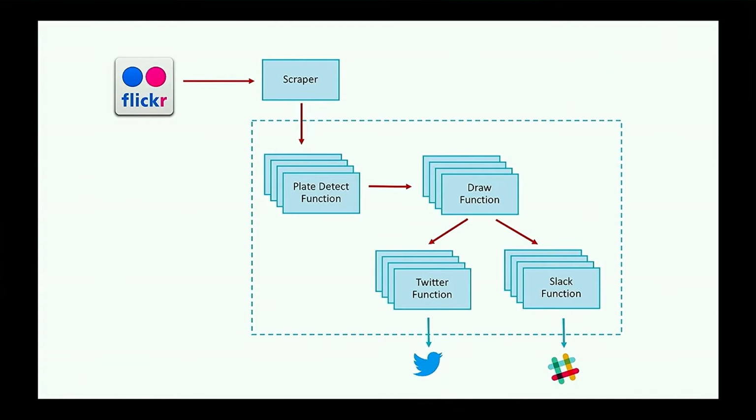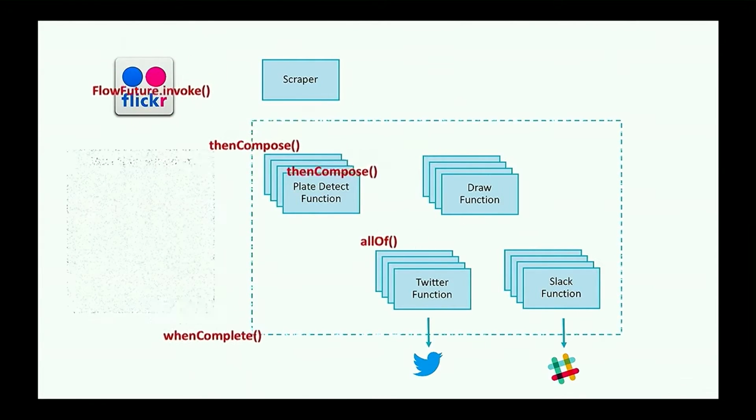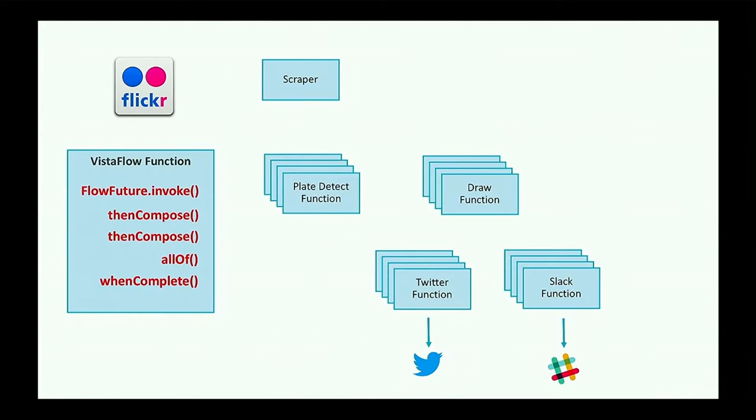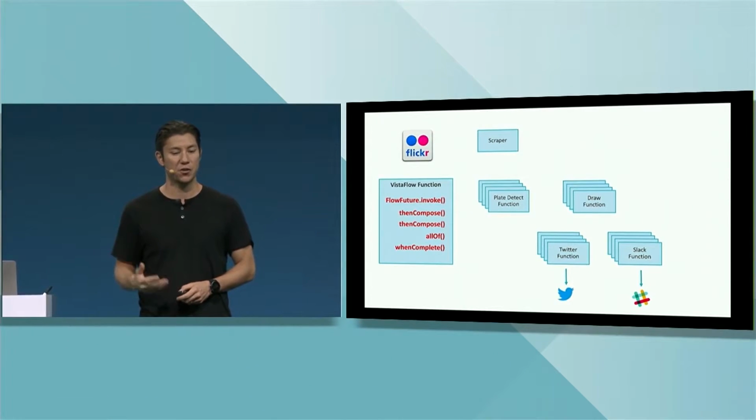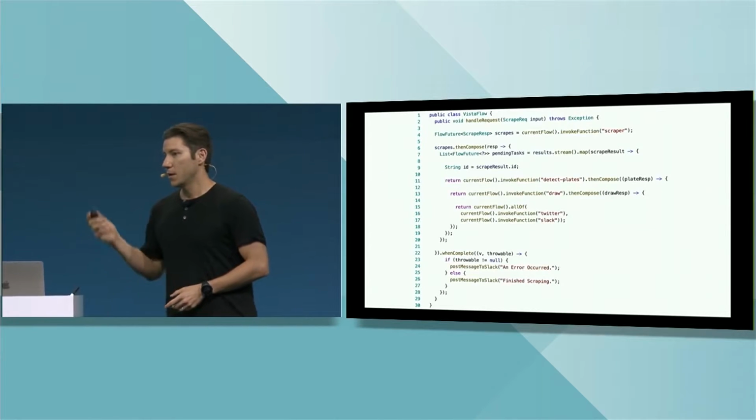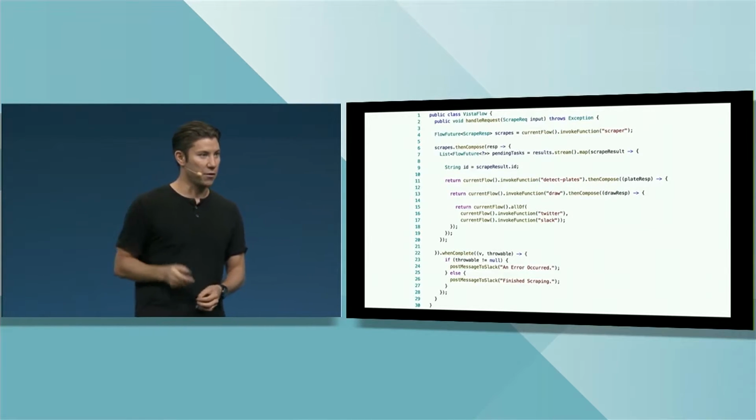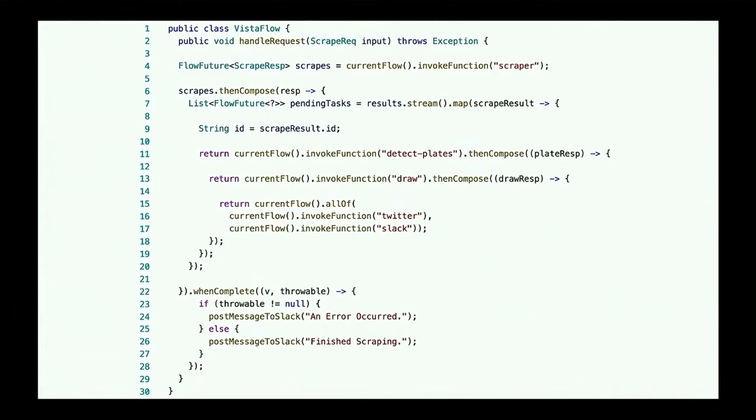Enter FN Flow. FN Flow gives us a programmatic way to remove those hard-coded invocations and move them into their own function called a flow function. What we've done is decoupled all our functions from each other, and now we're back to the proper architecture for functional development. Let's take a look at some code. The first thing we'll notice here is that it's short, sweet, and simple. It's really a great thing.